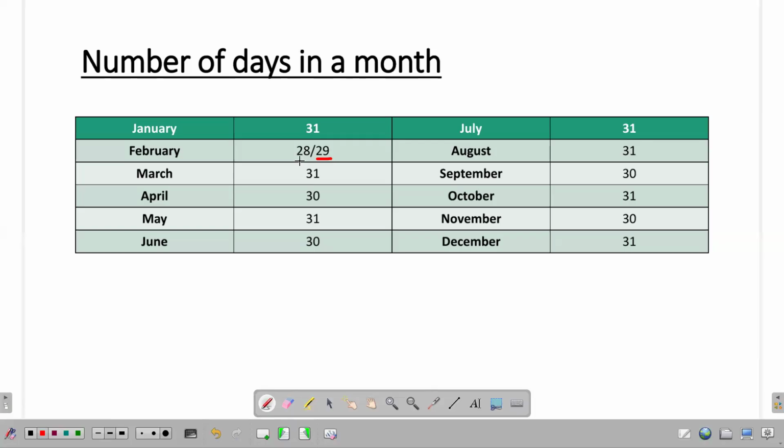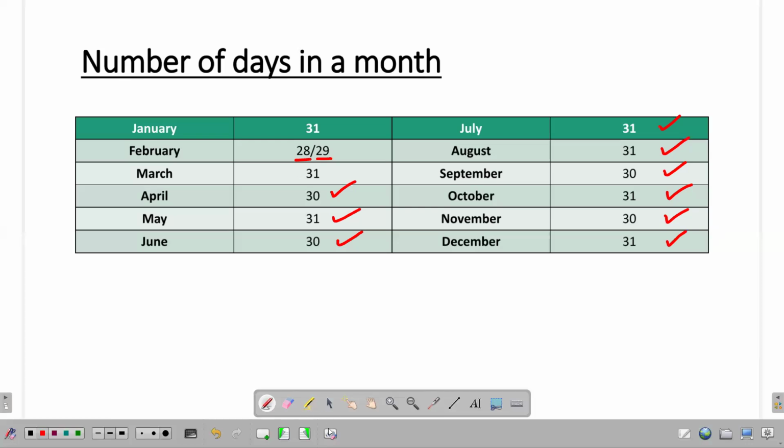If it's a non-leap year, it's 28. March, it's 31 days. April, 30. May, 31. June, 30 days are there. July, it's 31. August, it's 31. September, it's 30. October is 31. November, it is 30. December, it's 31.